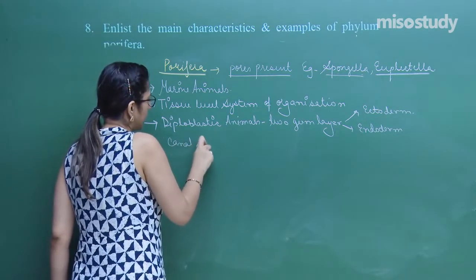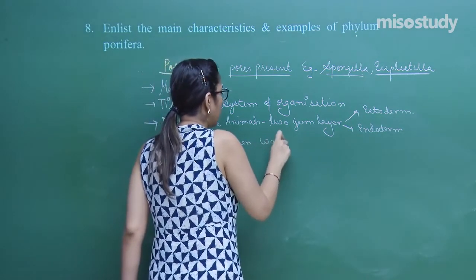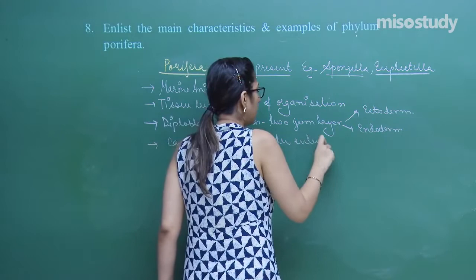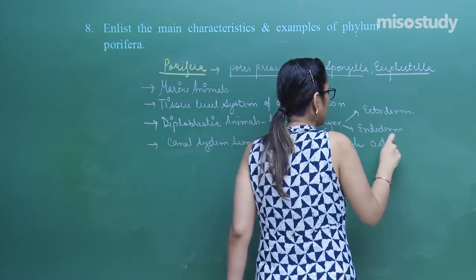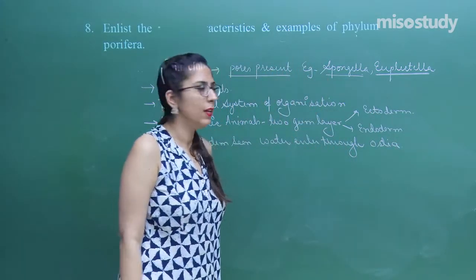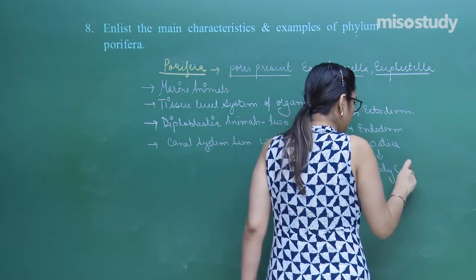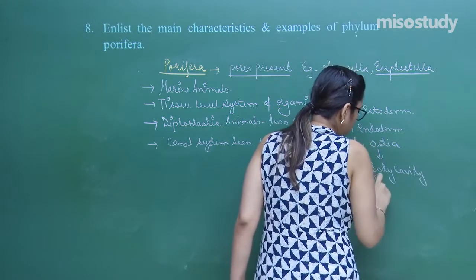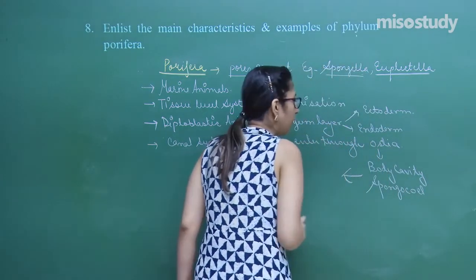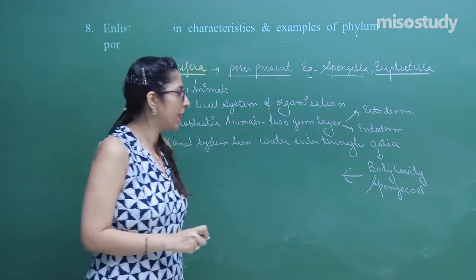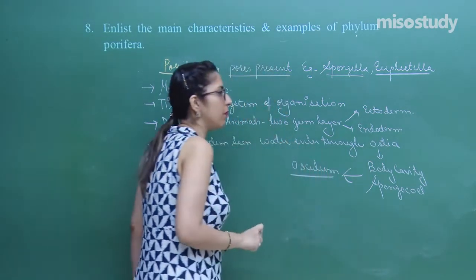So a water canal system is seen. Water enters through ostia. Later on, it enters a body cavity. And what is the name of this body cavity? Spongocoel. And after that, the water moves outside from the body with the help of the osculum.